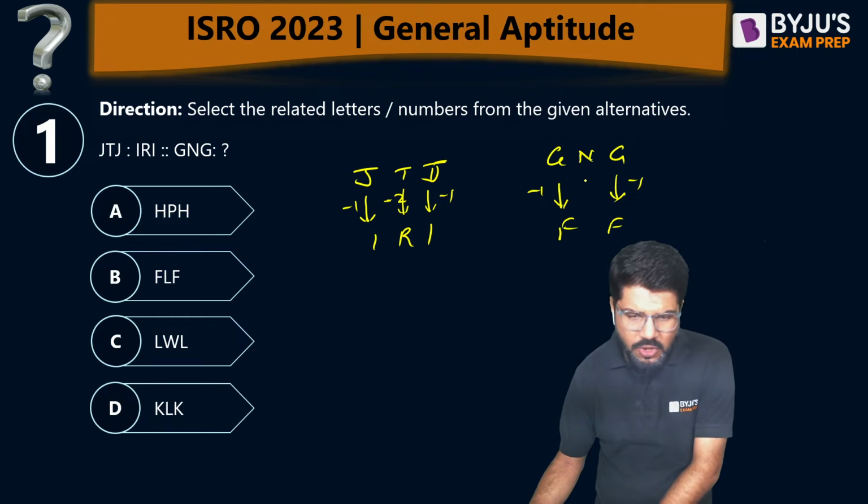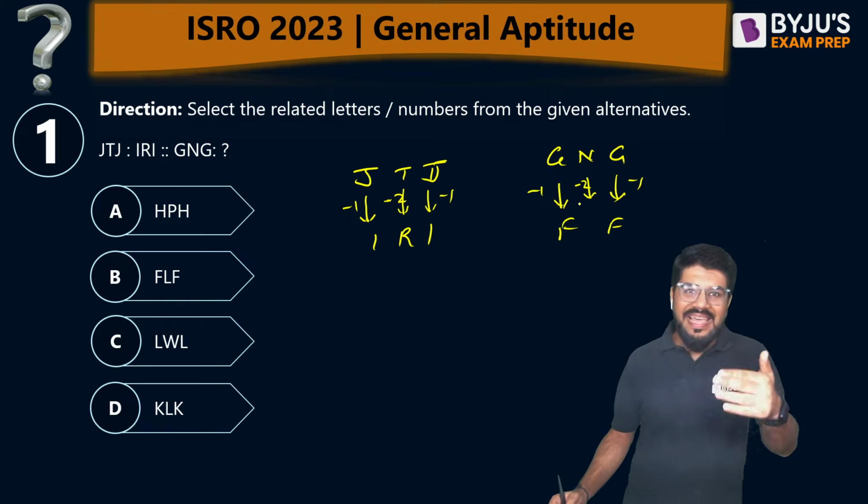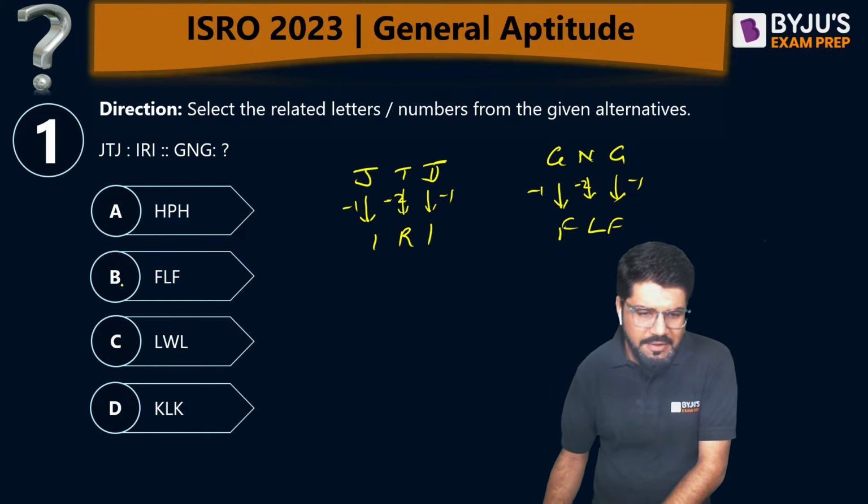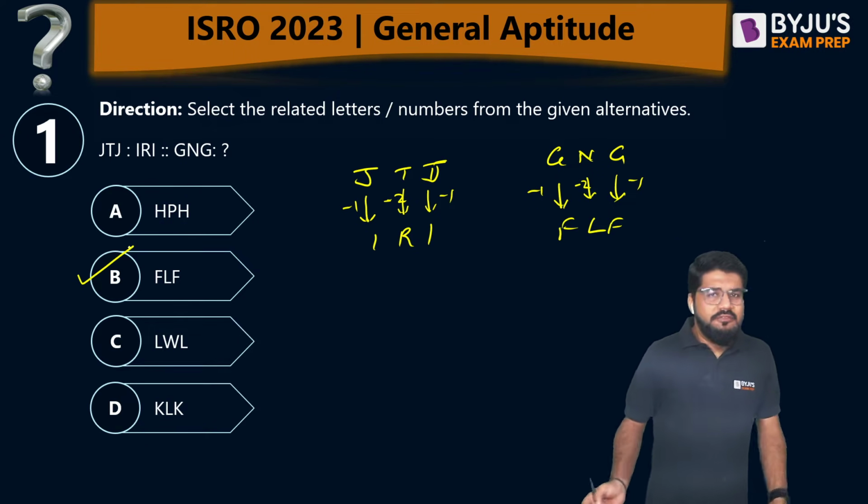So option number B is all okay. But we can form the complete answer. What is 2 letters before N? It should be L. L, M, N. So that's FLF, option number B. Very simple. FLF, option number B.